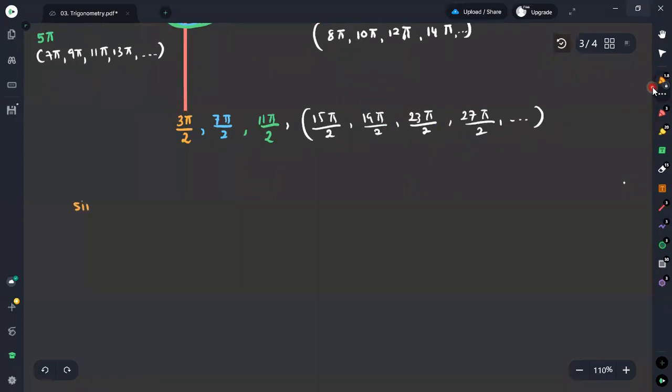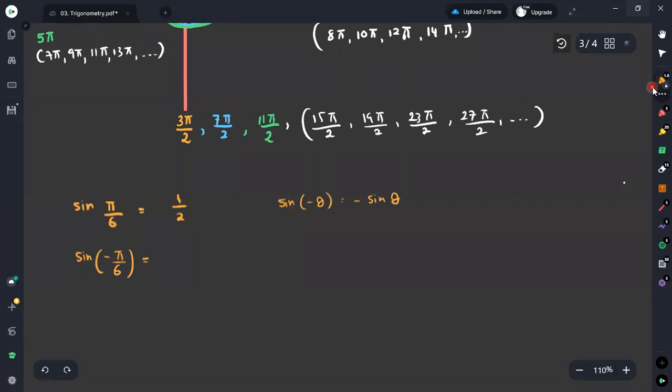If you are considering sine 5 pi over 6, you know that value is exactly equal to half. But once you need to obtain the value of sine minus 5 pi over 6, then according to the theory, sine minus theta is equal to minus sine theta.